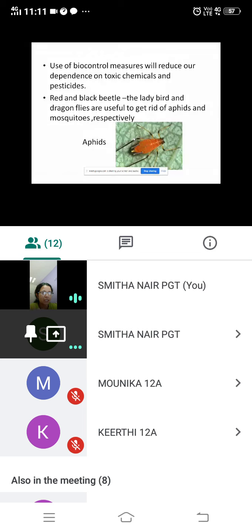Which is a living organism used here? Red and black beetle. We are using that to kill these aphids and mosquitoes. The red and black beetle is used to kill aphids. Dragonfly is used to kill mosquitoes. So this is the ladybird and dragonfly. Ladybird kills the aphids and dragonfly kills the mosquitoes.